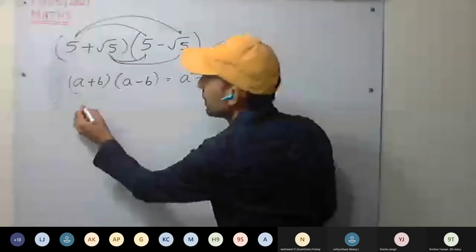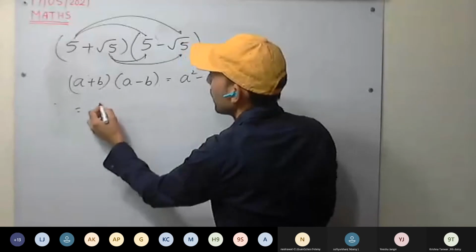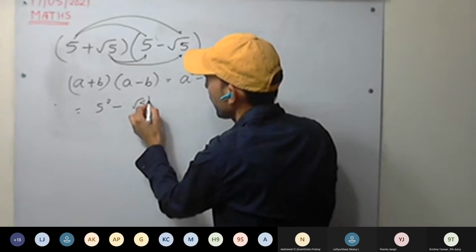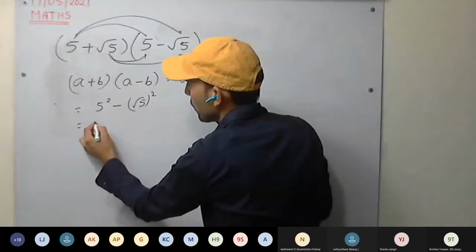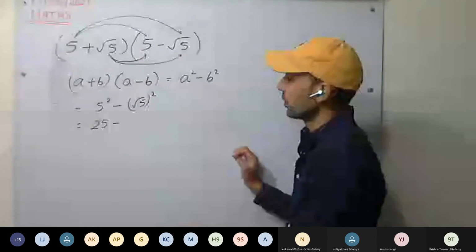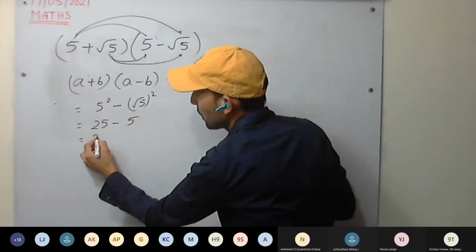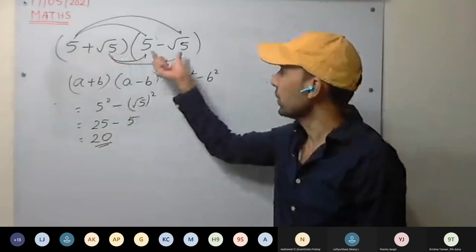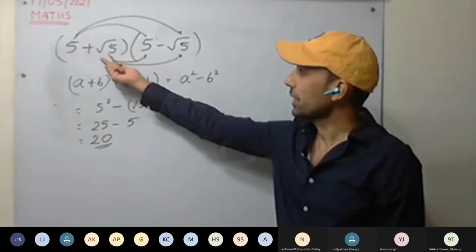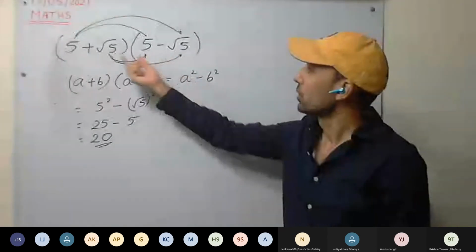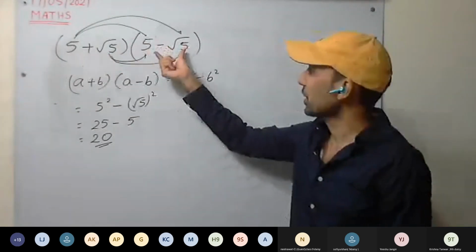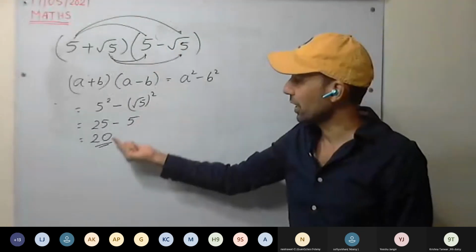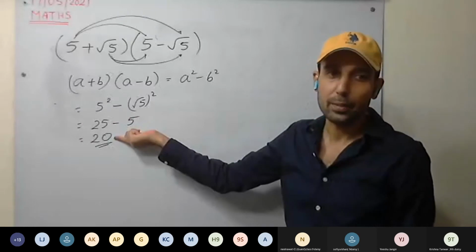So what will be the answer here? a square, 5 square minus root 5 square. 5 square, 25, minus root 5 square, 5. How much we are getting? 20. So here we are having two irrational numbers. We are taking the product of two irrational numbers. One irrational number is 5 plus root 5, the other irrational number is 5 minus root 5. We are taking their product.